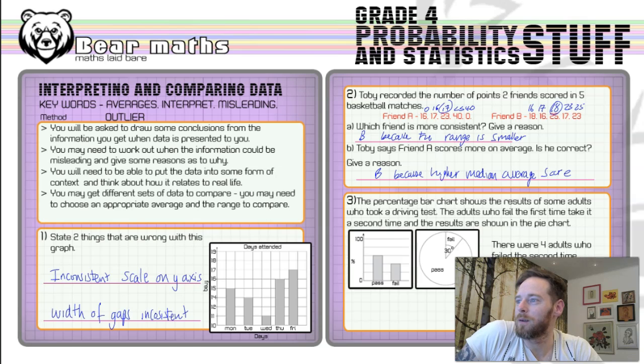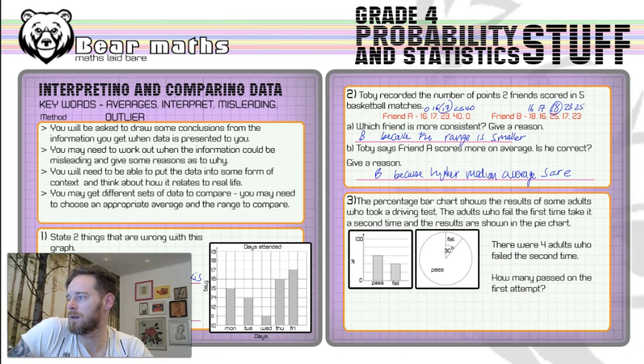Then in question 3, we've got the percentage bar chart shows the results of some adults who took a driving test. The adults who fail the first time take it the second time, and the results are shown in the pie chart. So it's a comparison of a percentage bar chart and a pie chart that we've got here. It's not even a comparison, it's just we've got 2 separate charts. There were 4 adults who failed the second time. How many passed on the first attempt?